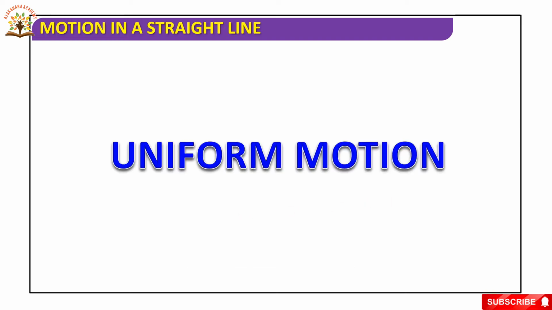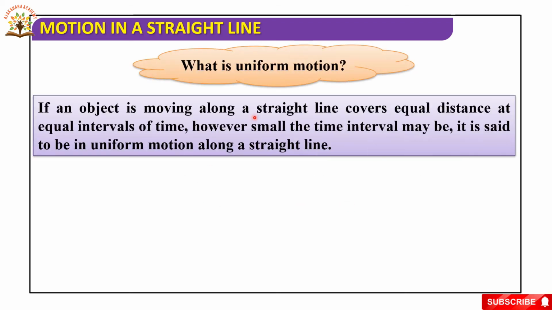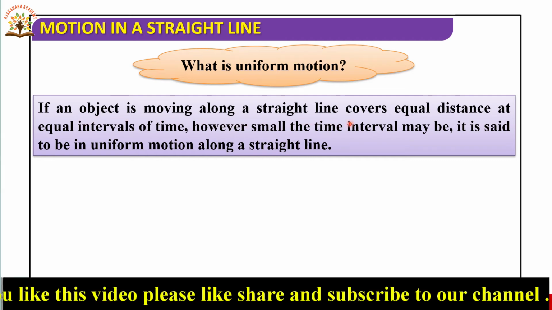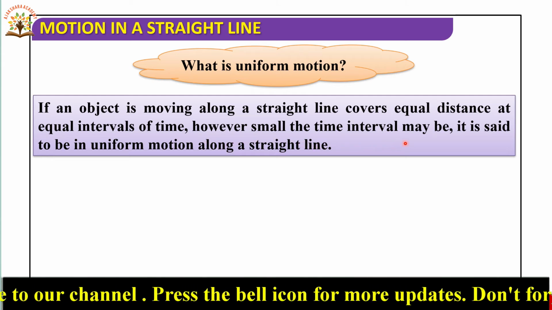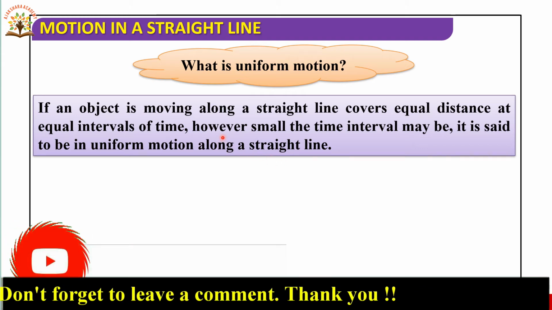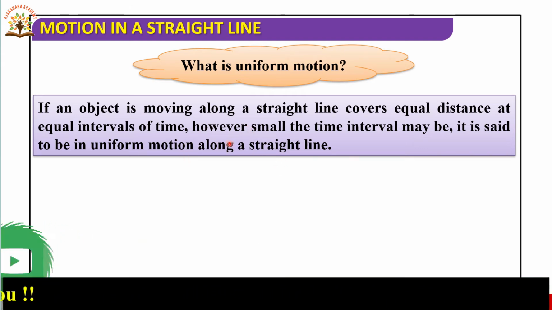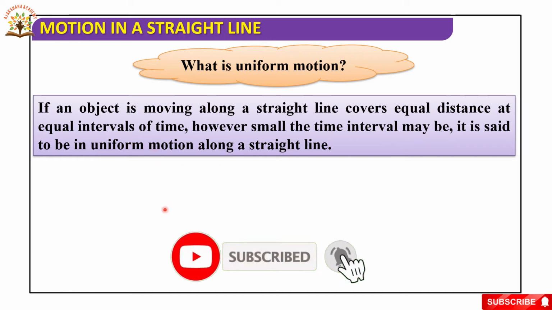Uniform motion. Now let us discuss uniform motion. What is uniform motion? An object moving along a straight line covers equal distances in equal intervals of time, however small the intervals may be. Then it is said to be uniform motion along a straight line. So uniform motion is nothing but an object moving equal distances in equal intervals of time.